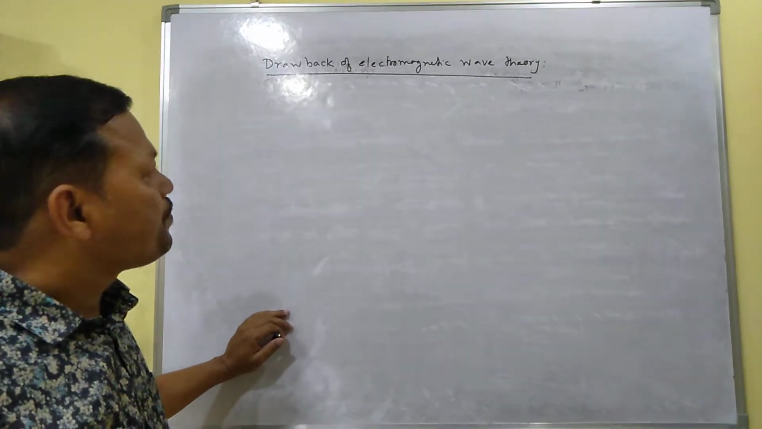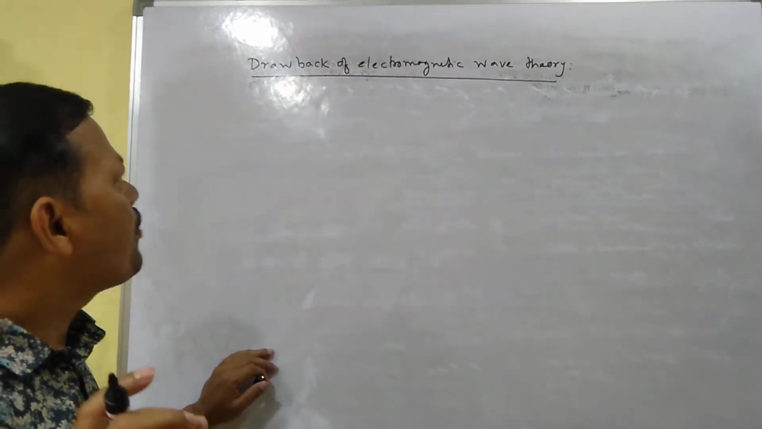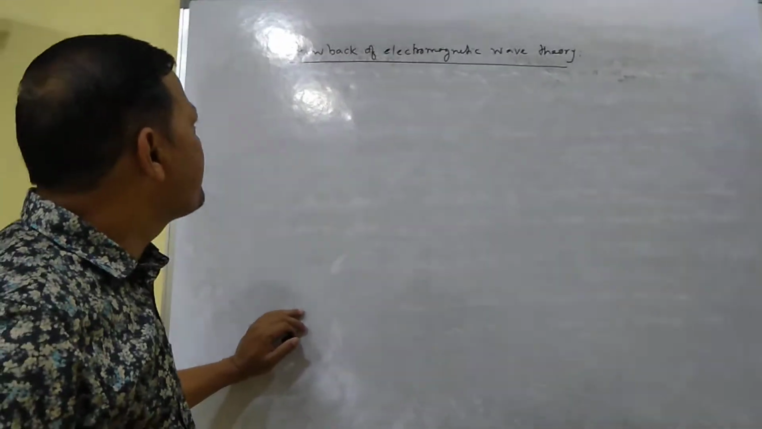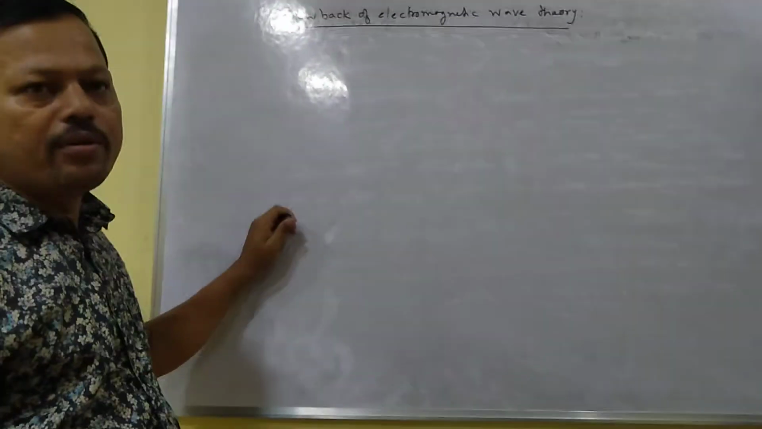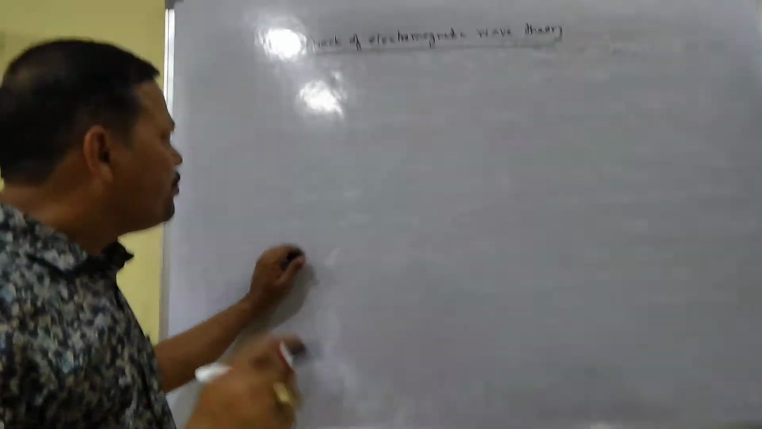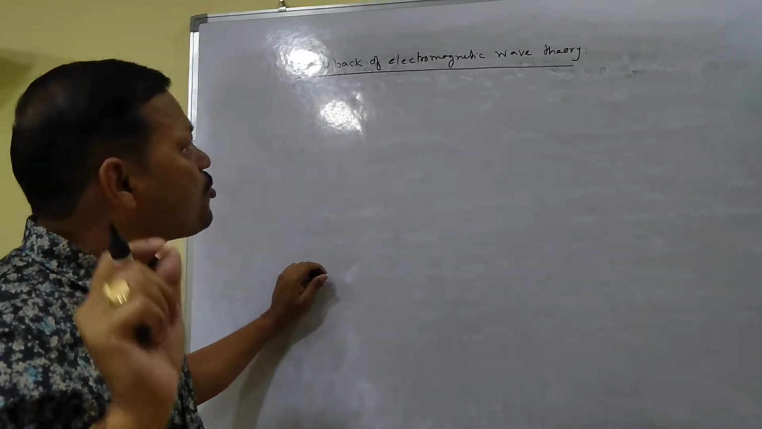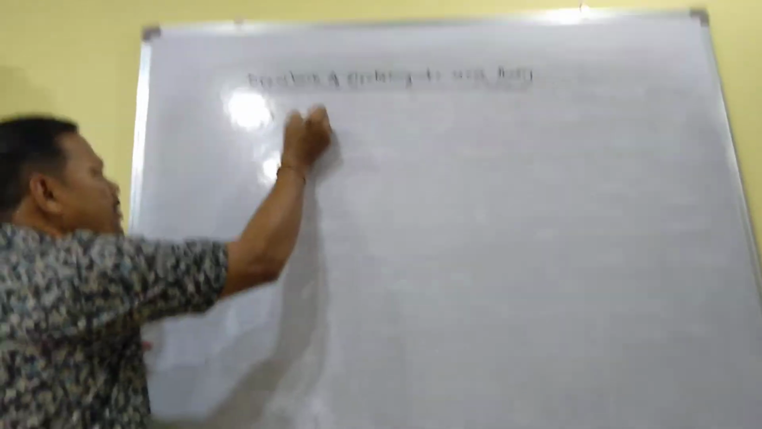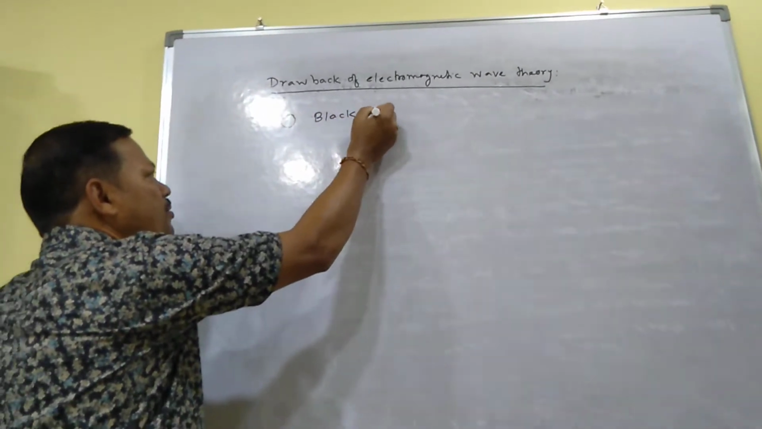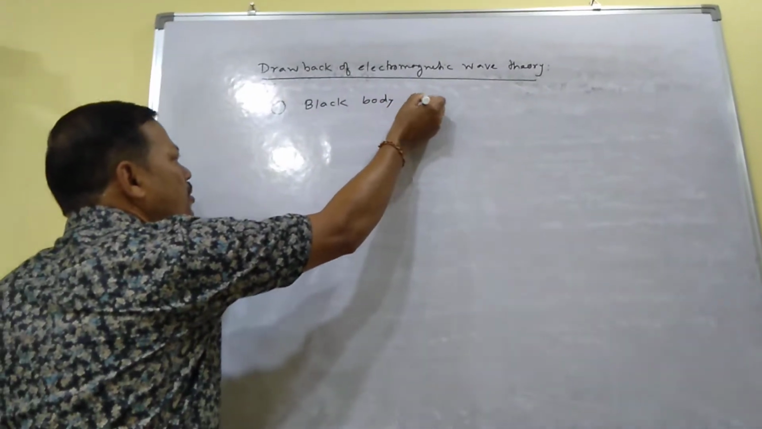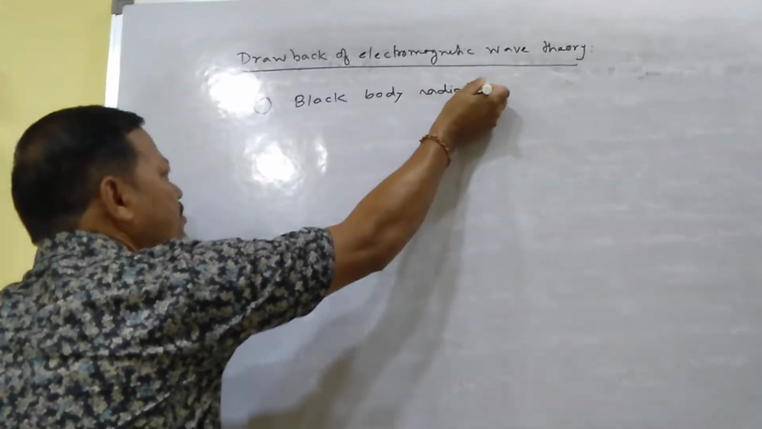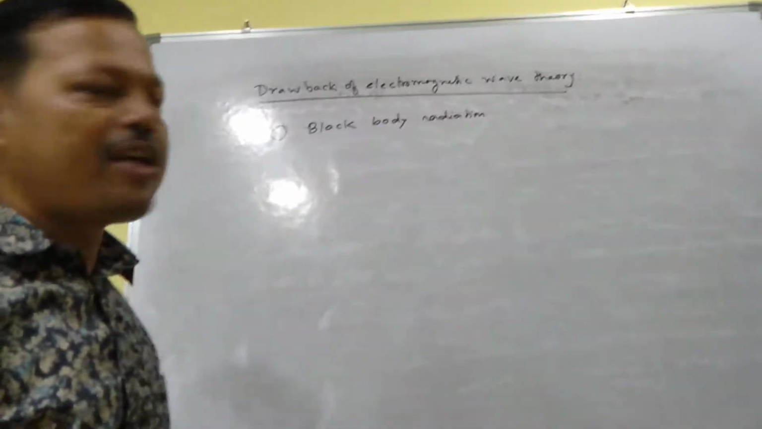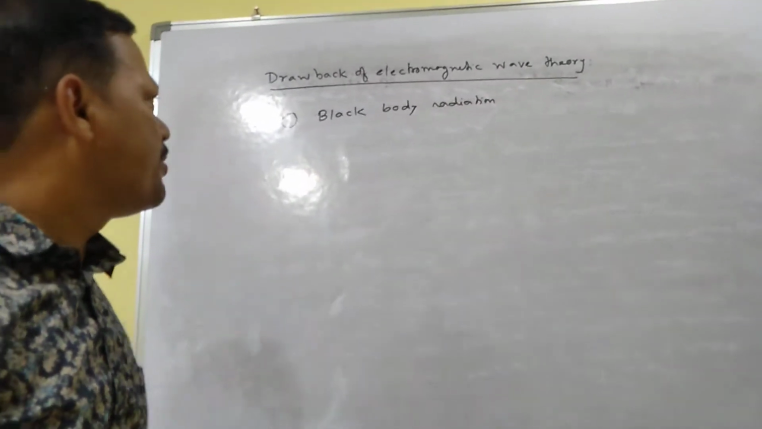Good morning, students. As you have got electromagnetic wave theory, which gives the properties of light, but there are some drawbacks of electromagnetic wave theory. The main two drawbacks: number one, it cannot explain the phenomenon which is called black body radiation.